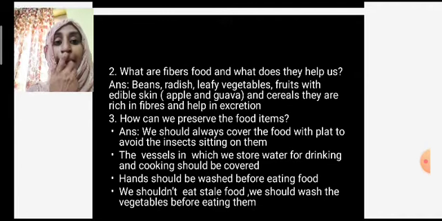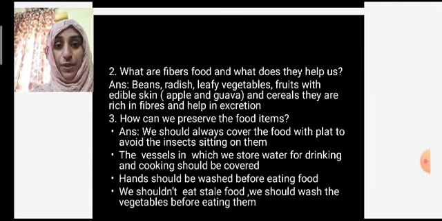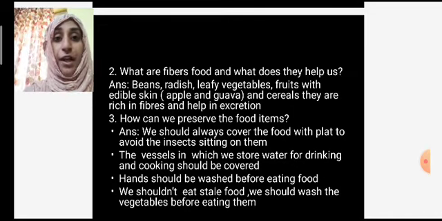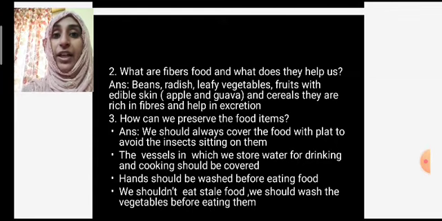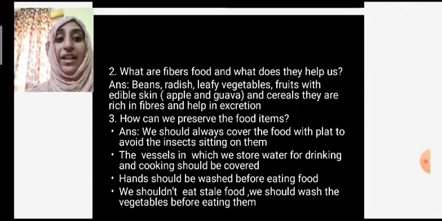Okay. Then the vessels in which we store water for drinking or cooking should be covered. Otherwise, if it is not covered, what happens? Some insects will enter, dust will enter, and the water will become contaminated. Okay, we have to cover.